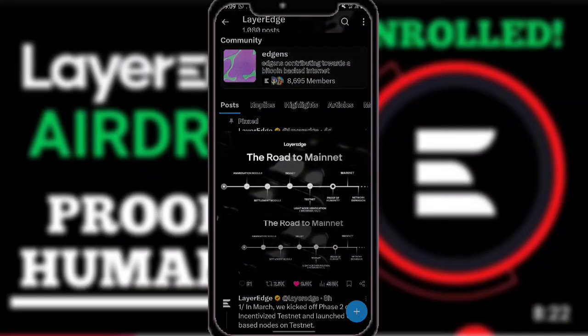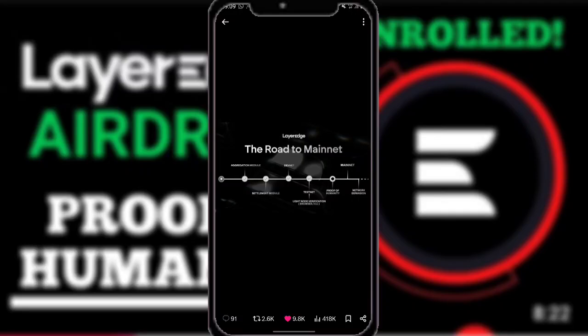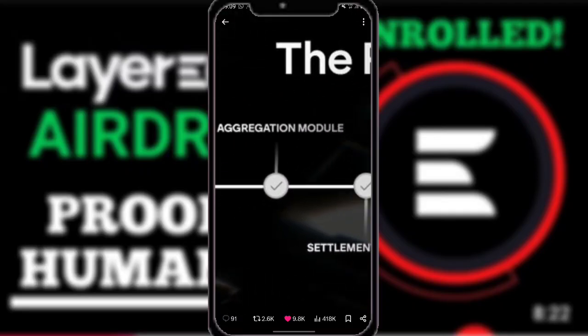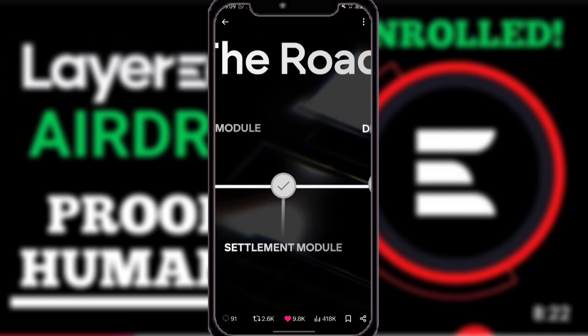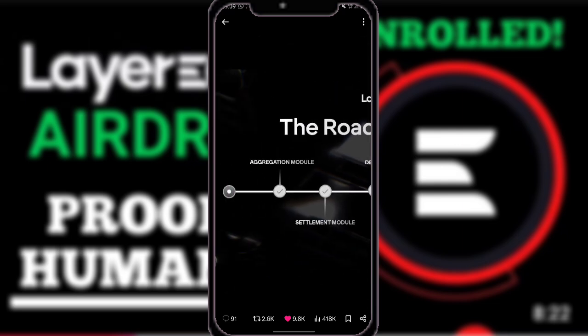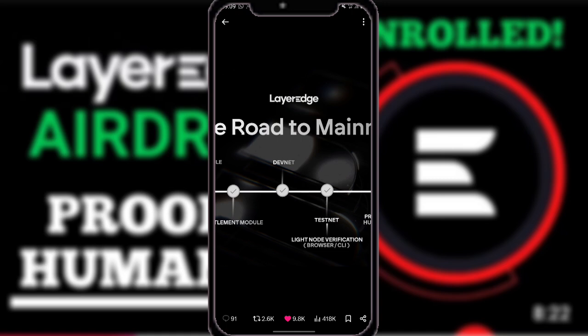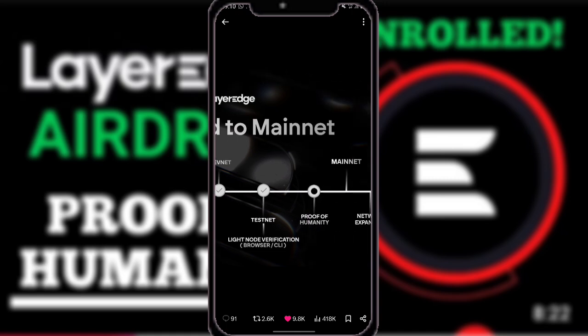As you can see, here is the roadmap of Layer Edge, since they settled the Layer Edge roadmap. We have the aggregation model, settlement model, DevNet, which is for developers, and then testnet, which includes the CLI-based node and browser-based node. The only thing left for us here is the proof of humanity, and then we are heading to mainnet.